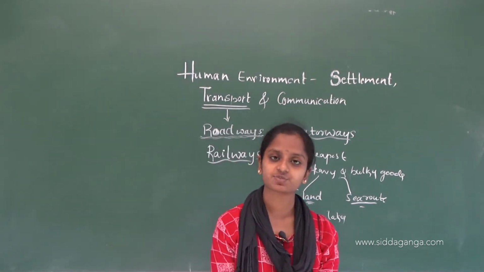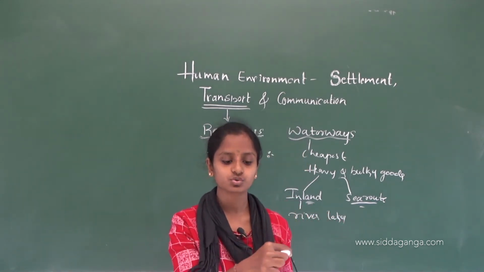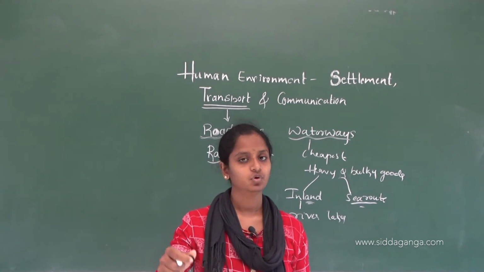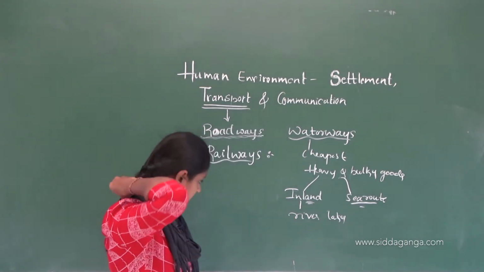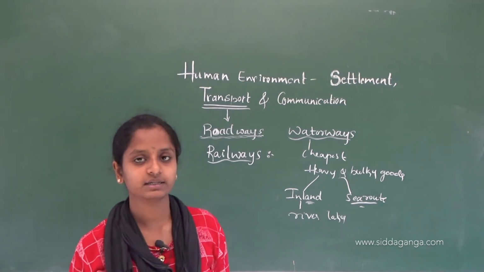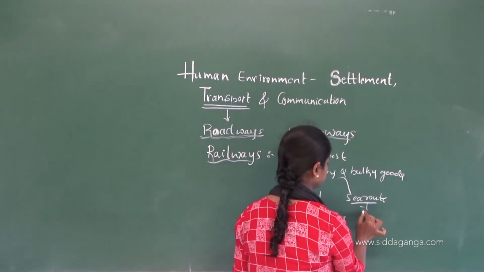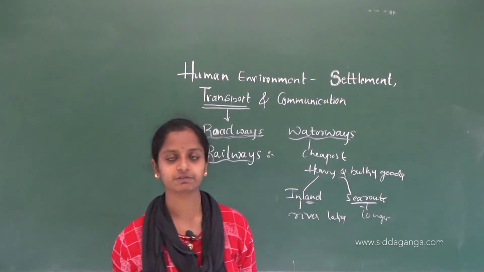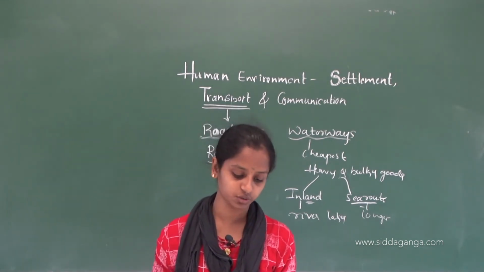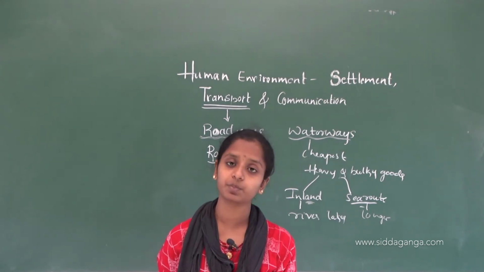If we want to transport goods from one country to another country, we should use the seaways or oceanic ways. For longer distances, like to a different country, we can use the sea or oceanic routes. These routes are connected with the ports.